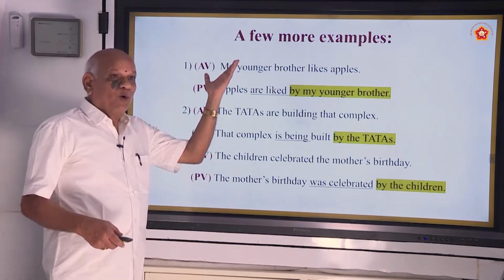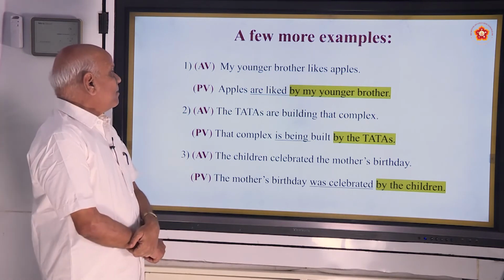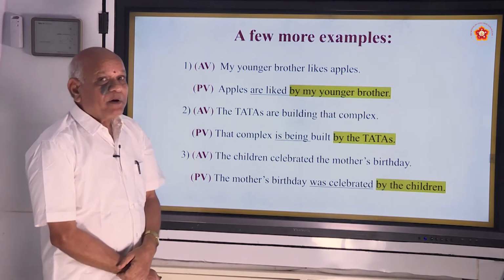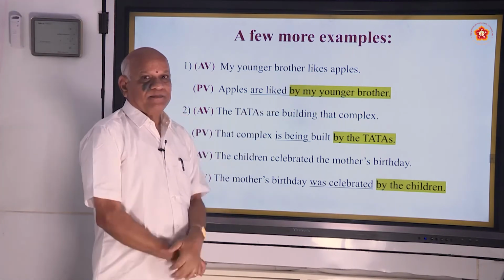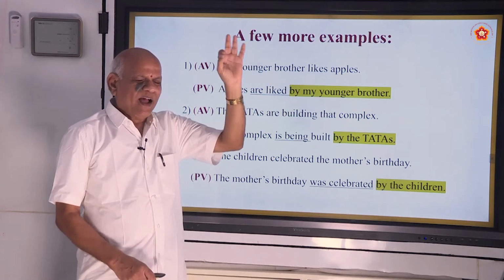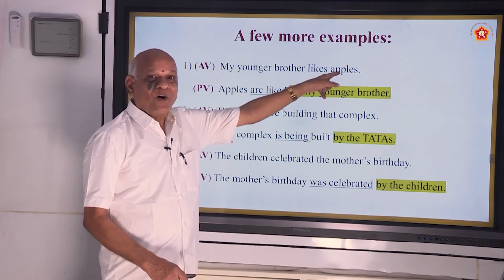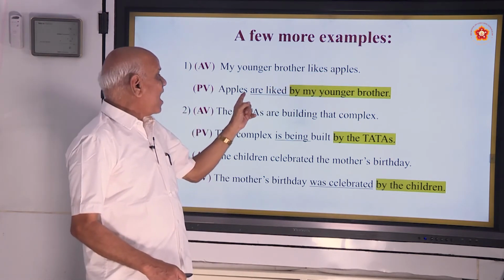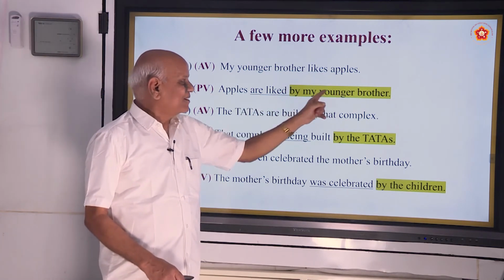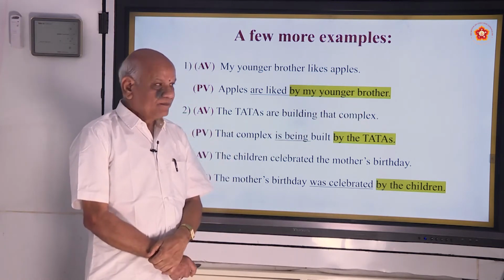Now a few more examples. My younger brother likes apples. Where is the verb? Likes. Present simple. What is the to be form in present simple? Am, is, are. Apples is the object: apples are liked by my younger brother. So this is indicated like that.